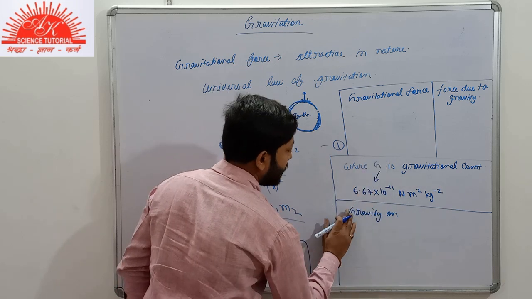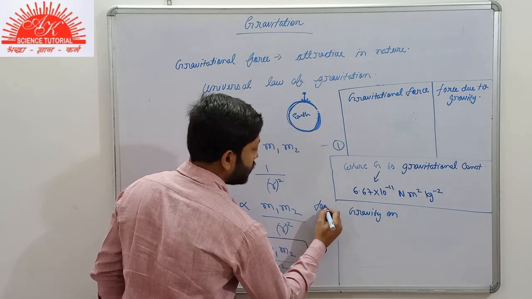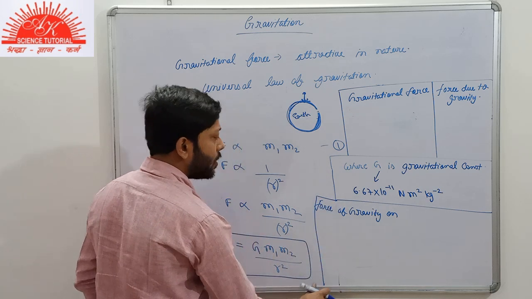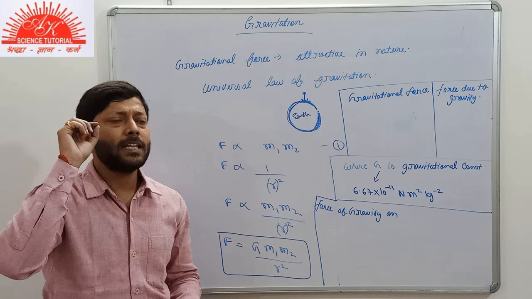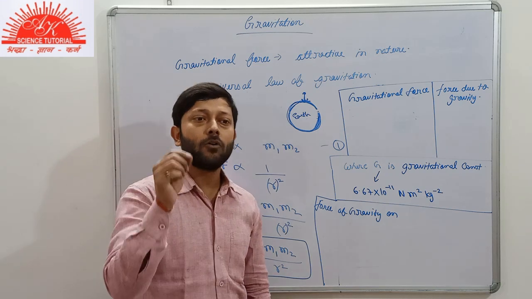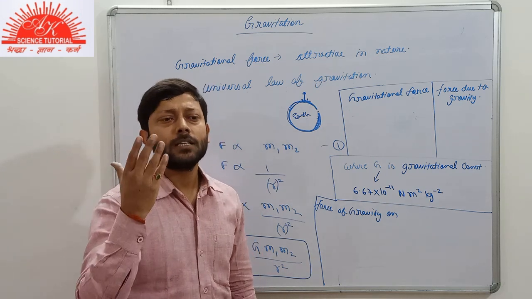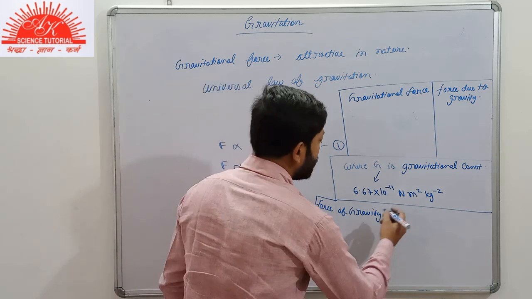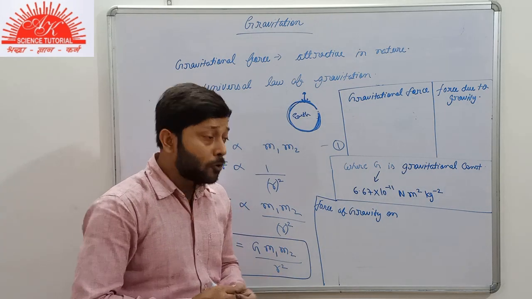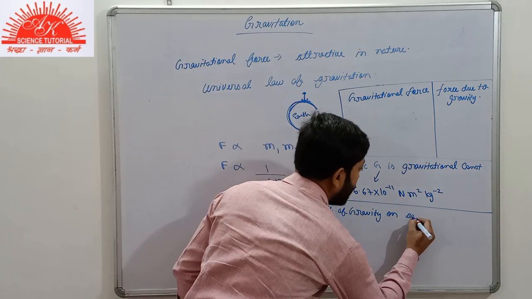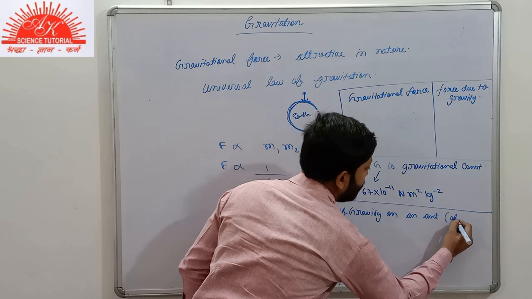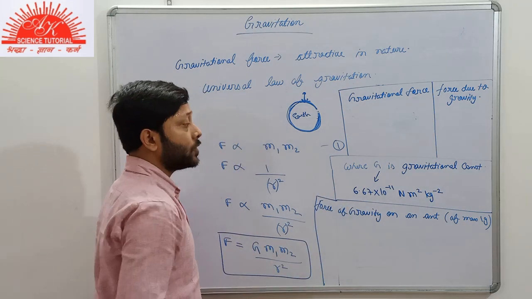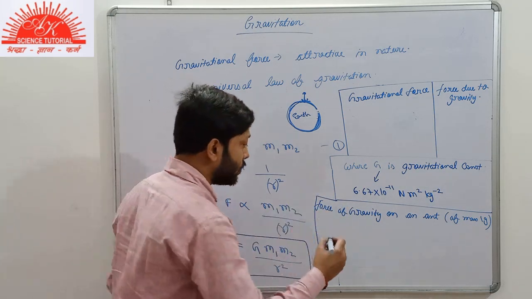Force due to gravity, I'll write it over here. Force of gravity. Suppose that we are talking about a very small body that has negligible mass. Suppose we are talking about an ant. Suppose that the mass of the ant is 1 gram, very small. So we are calculating the force of gravity on an ant of mass 1 gram. What will it be?